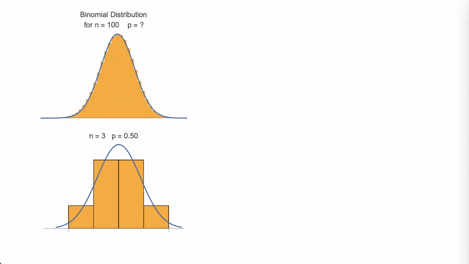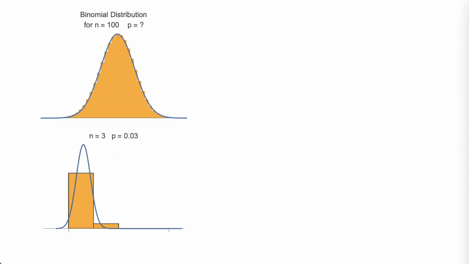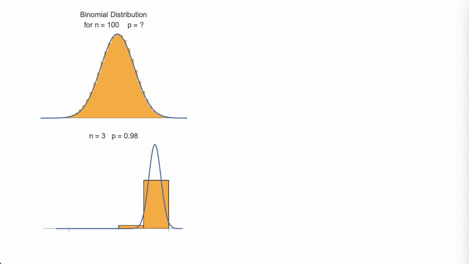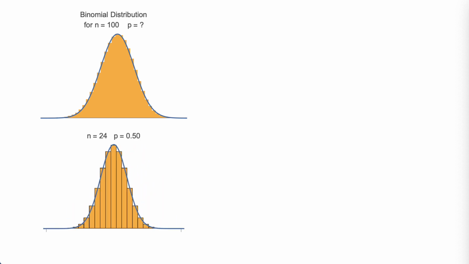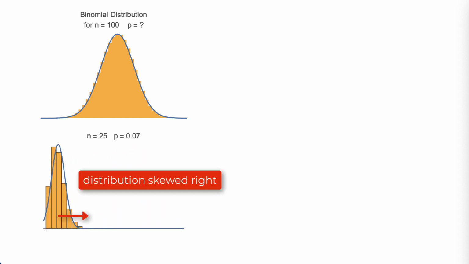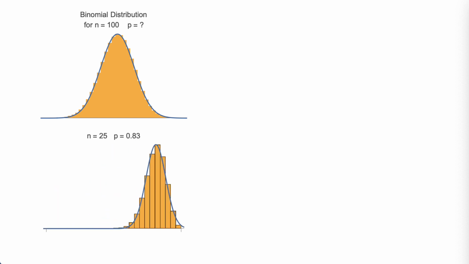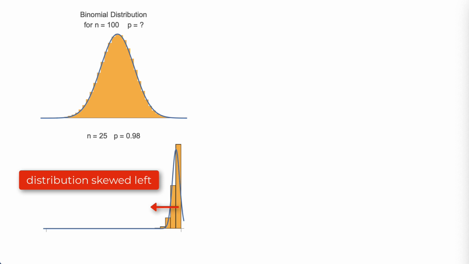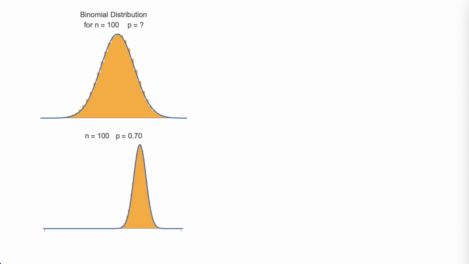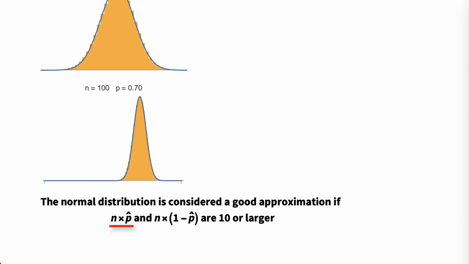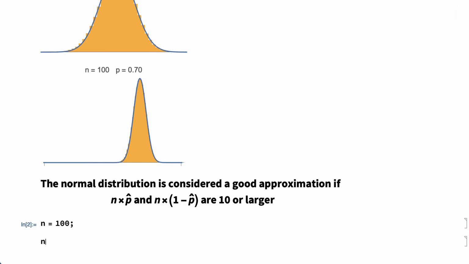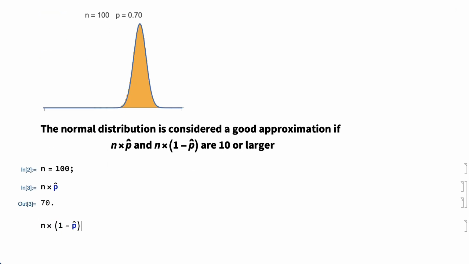If the sample size is small, then the binomial distribution is not well approximated by any continuous distribution, and if the population proportion is near 0 or 1, then the binomial distribution is skewed to the right or to the left and is again not well approximated by a normal distribution. A common guideline is that the normal distribution is a good approximation if n times the sample proportion and n times 1 minus the sample proportion are both greater than or equal to 10. Those conditions are satisfied in this example.